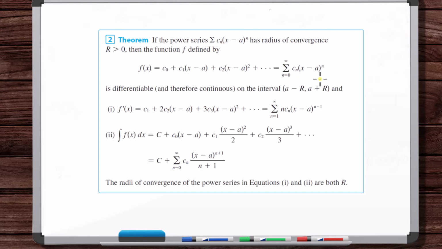You bring down the n and subtract 1 from the exponent, so you have n times c sub n times (x minus a) to the n minus 1. But you'll notice that you're not going to have the 0th term anymore, because differentiating it goes to 0. And c1 is going to be the new constant term, so you change the starting point from 0 to 1.